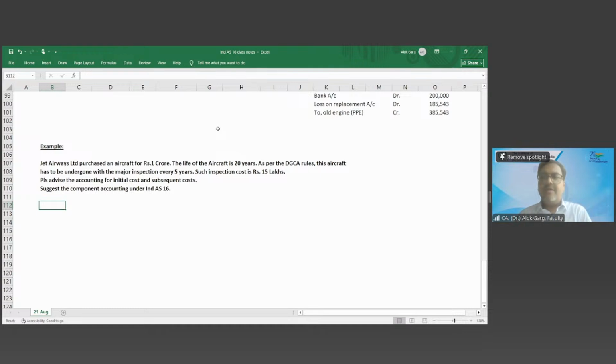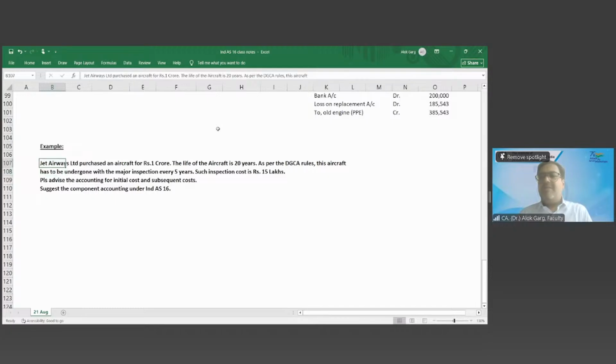The life of the aircraft is 20 years. So what should be the depreciation? 4 lakhs. 40 lakhs. How much? Are you dividing 1 crore by 20? It's 5 lakhs per annum, sir. The inspection cost also, friends, is every 5 years. So for 20 years, 5 into 4, 20 lakhs.